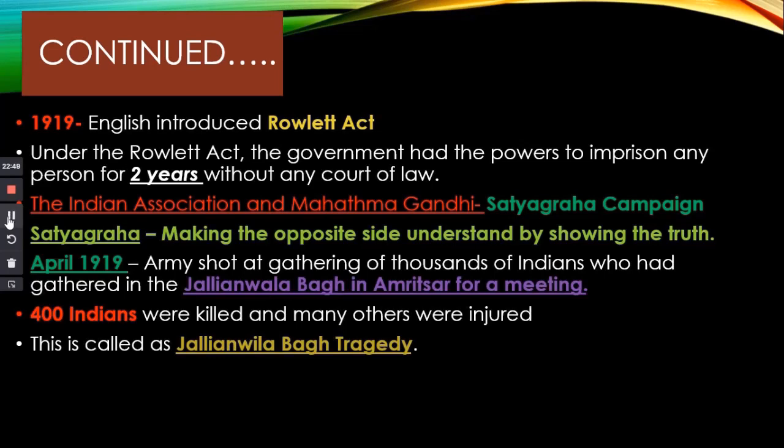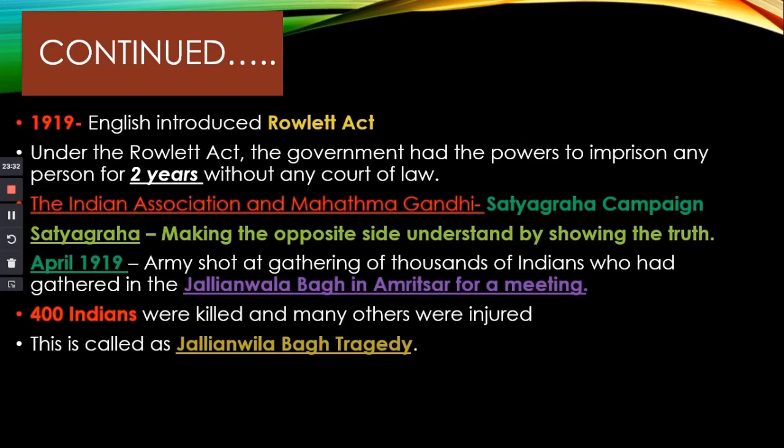In April 1919, there is a festival among Indians we call Baisakhi. Baisakhi is a festival celebrated by the Indians in April. They were all gathered at a place called Jallianwala Bagh in Amritsar for a meeting. Baisakhi is a festival where all the people become happy and united. So in April 1919, they all gathered in Jallianwala Bagh in Amritsar for a meeting.